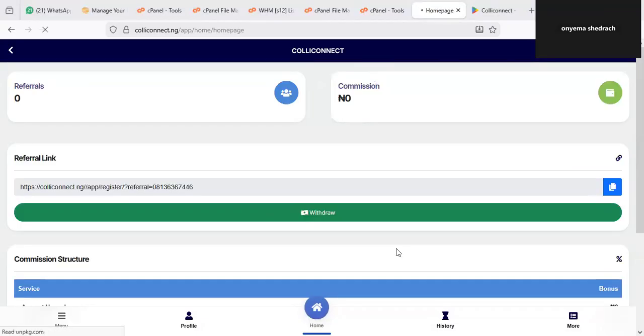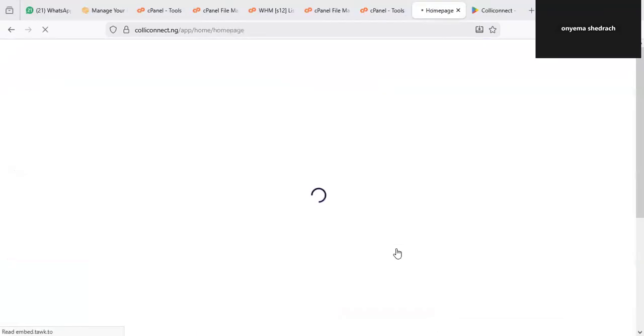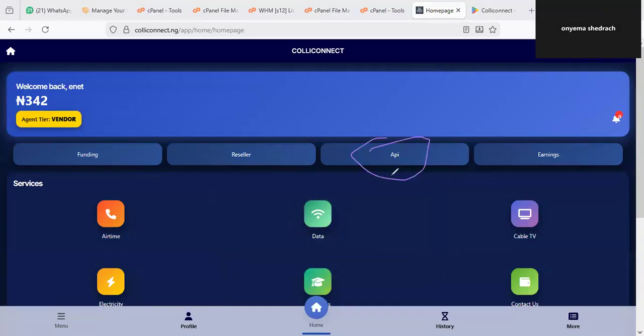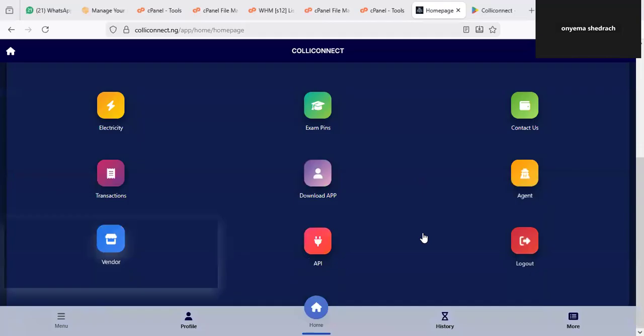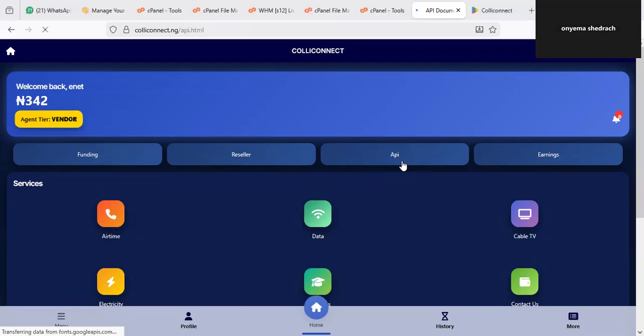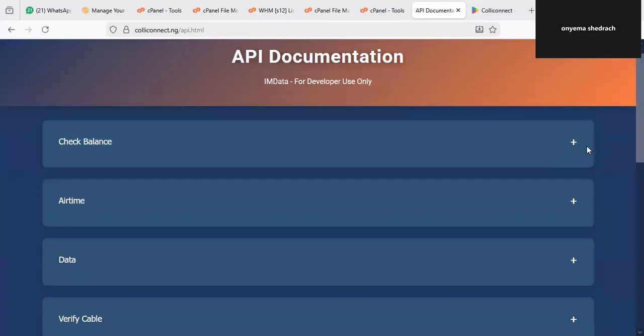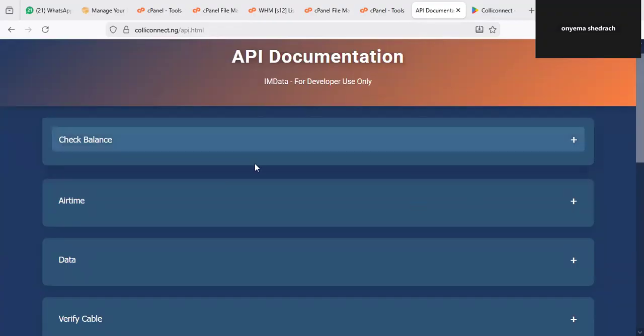Okay. Apart from that, there are also other things I want to show you. For those of you that are API people, that own a website and want to connect with Colliconnect, this is the menu. That's the API. But before you connect to the API, you need to upgrade to a vendor. You need to make sure that you are a vendor, because without being a vendor, you will not be able to get your API key for automation and integration. Here you click on this API. If you click on API, it will take you to the place where you have to study the API documentation. The API documentation will show you everything that you need to understand about the integration process.